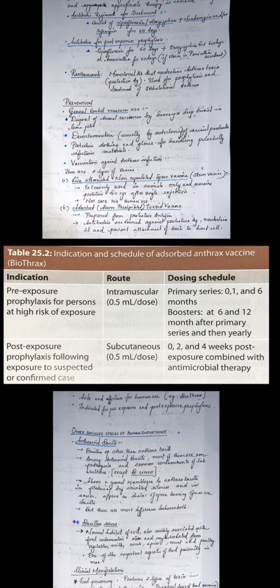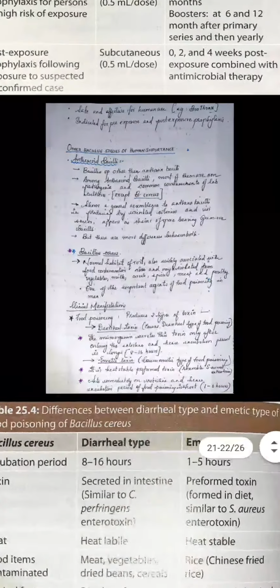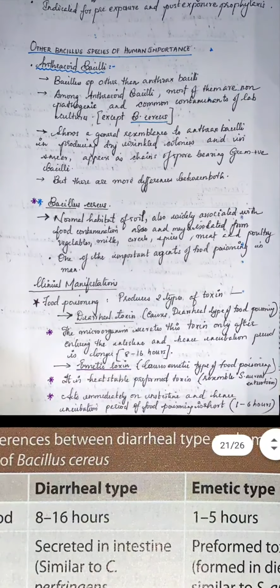Post-exposure prophylaxis is for suspected or confirmed cases: the vaccine is given subcutaneously, 0.5 ml per dose, at 0, 2 and 4 weeks post exposure, along with antimicrobial therapy. So that's all about Bacillus anthracis.